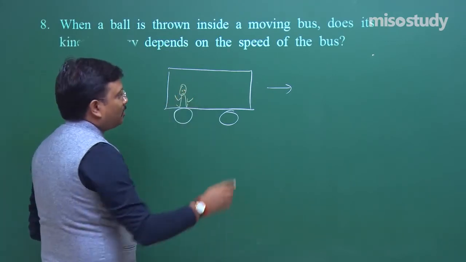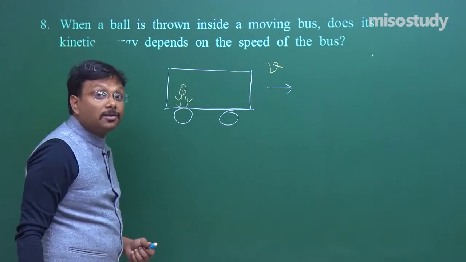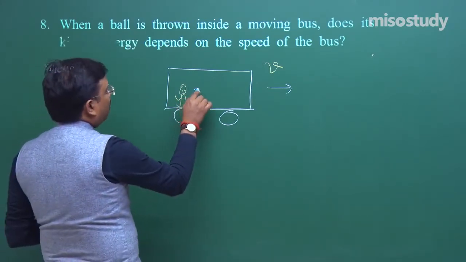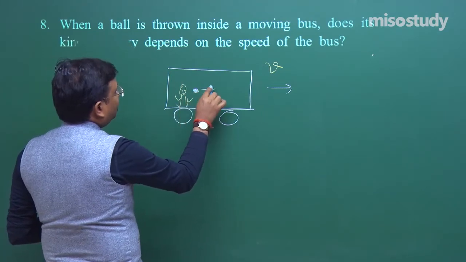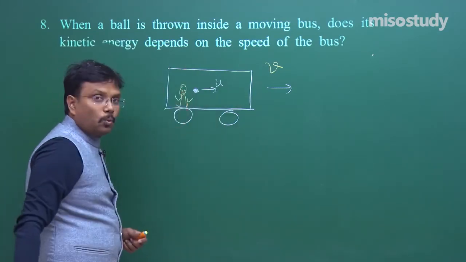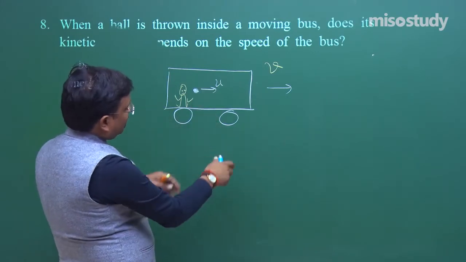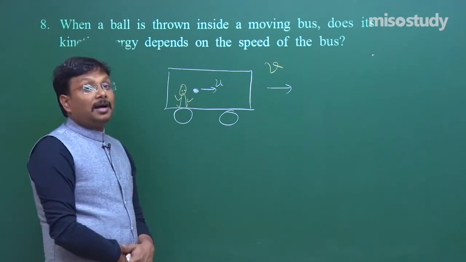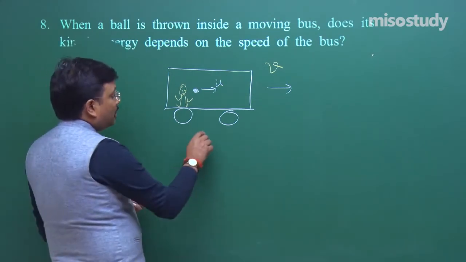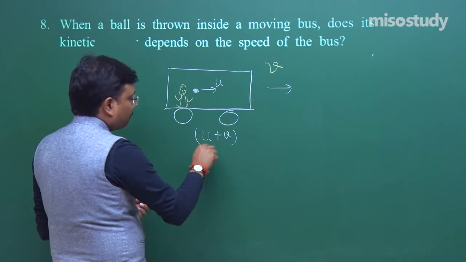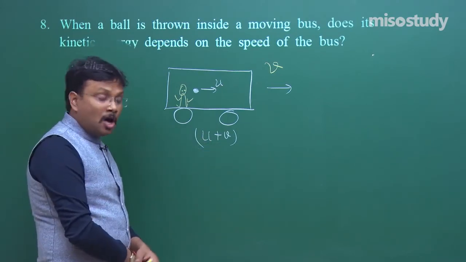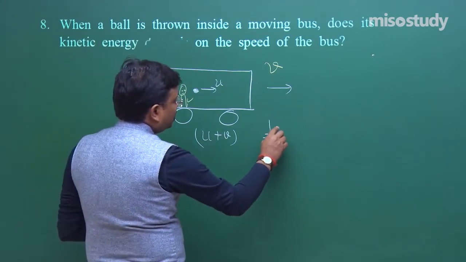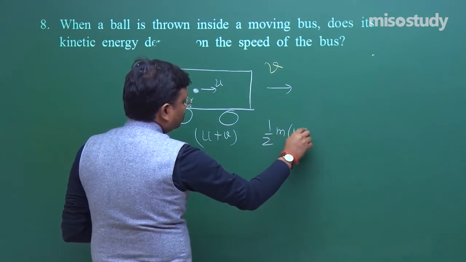Now the velocity of the bus is in this direction, and if I am throwing a ball in this direction with velocity u, then as a person standing on the ground, you will measure the speed of the ball as u plus v. So rather than half m u square, now its kinetic energy is half m (u plus v) square.